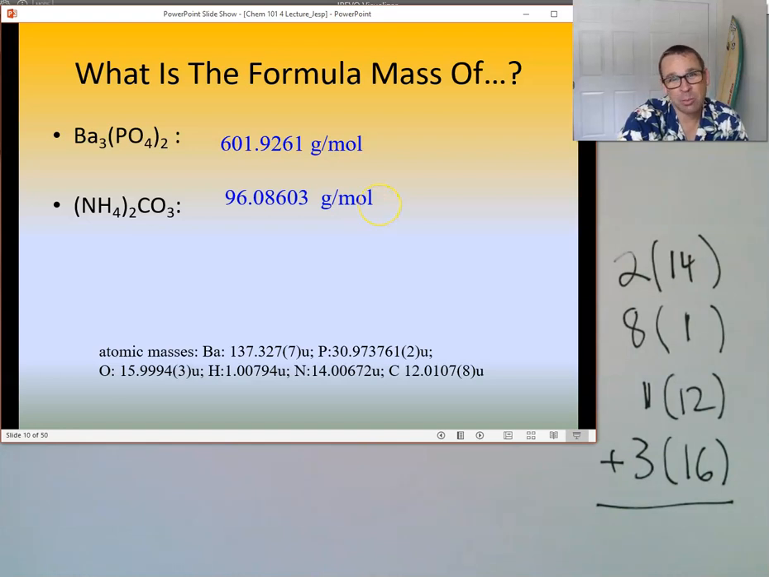Now, you don't have to weigh out a whole mole. You could weigh out 1/10 of a mole or 1/100th of a mole, and then you could weigh out 1/10 of a mole or 1/100th of a mole of the other material, right? But now we know how to find out how much has to actually be weighed out to get 1 mole of the material.